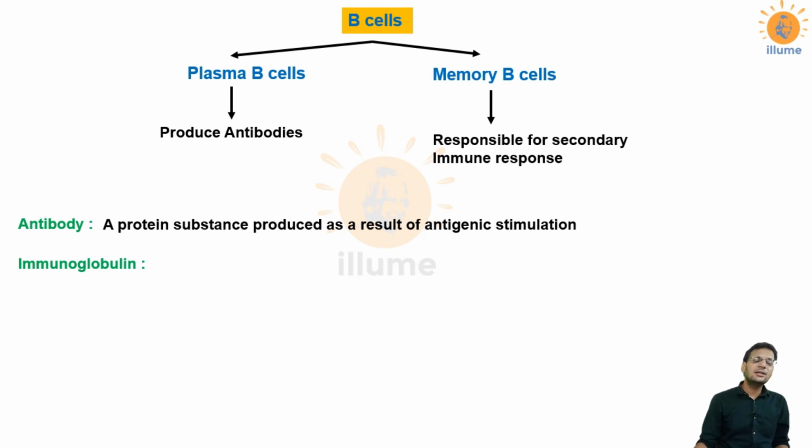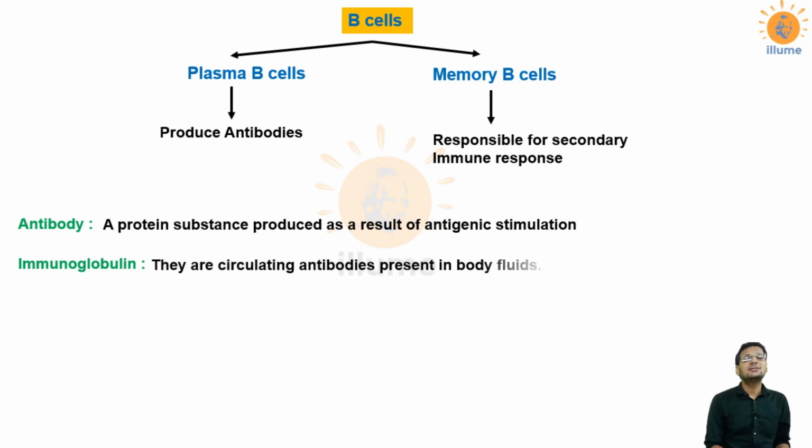Now there is a term called immunoglobulins. So what are immunoglobulins? Are immunoglobulin and antibody synonyms of each other, or is there any difference? There is a slight difference, and the difference is that immunoglobulins are the antibodies which keep on circulating in the body fluids. In short, those antibodies which are present in the body fluids are called immunoglobulins. Other antibodies are also present on the surface of some lymphocytes, so they are not called immunoglobulins.